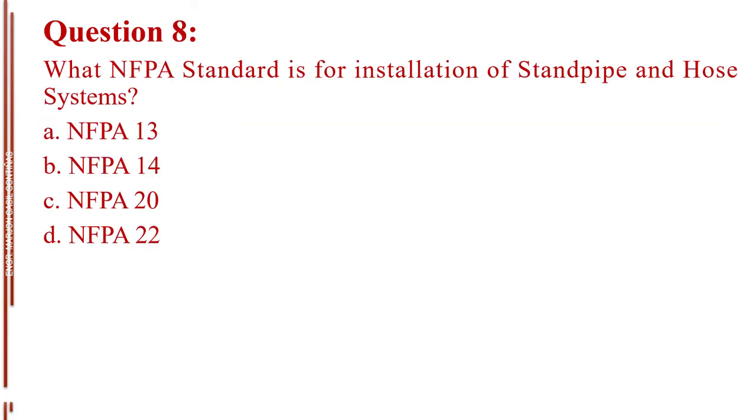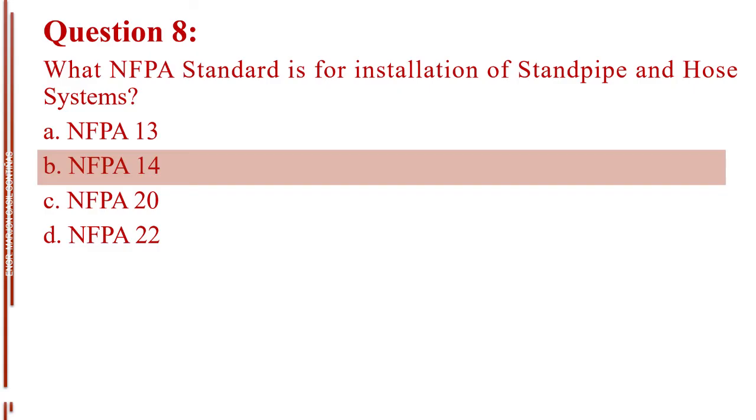Question number 8. What NFPA standard is for installation of standpipe and hose systems? Letter A, NFPA 13. Letter B, NFPA 14. Letter C, NFPA 20. Letter D, NFPA 22. The answer is letter B, NFPA 14.